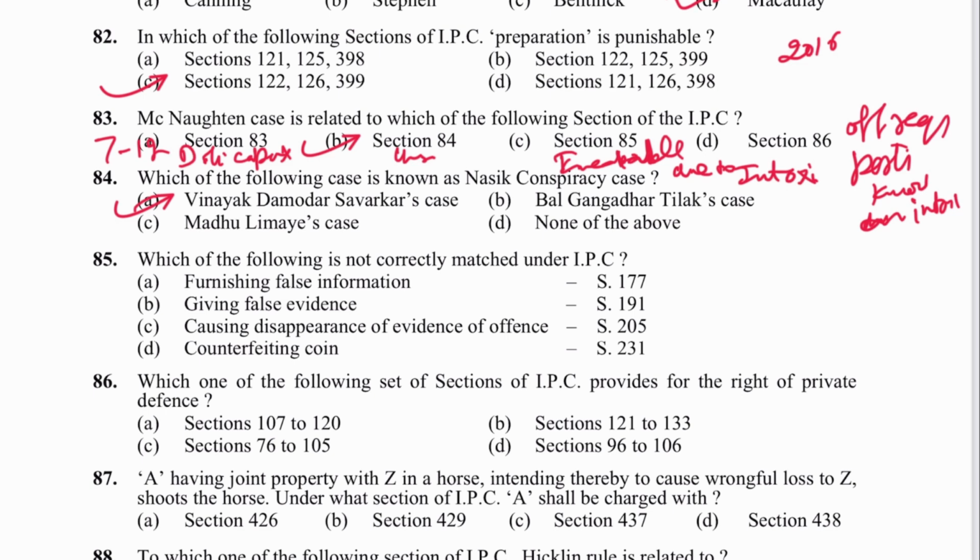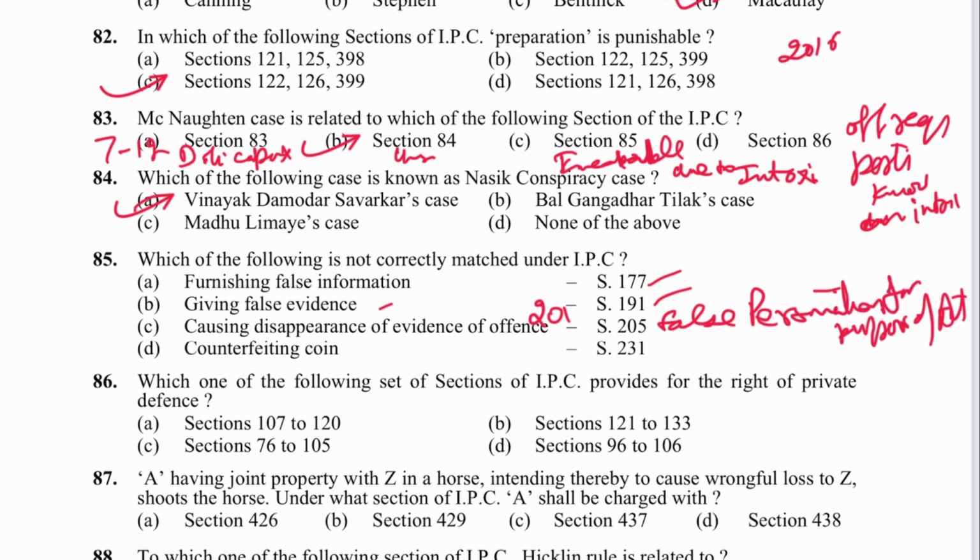Next is 85. Which of the following is not correctly matched under IPC? Furnishing false information 177, yes. Giving false evidence 191, yes. Causing disappearance of evidence of offense, no. This is mentioned in section 201. 205 में क्या है? False personation for purpose of act. Counterfeit coin 241, yes. So C is the answer.